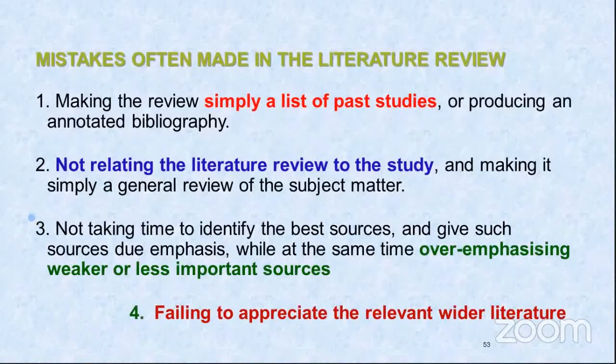Mistakes which are made in literature review: we are just making the review simply a list of past studies. It is not a list of past studies. You have to specify that author so and so studied this, chose these variables, applied these statistical techniques, and observed that the findings and conclusion were this.